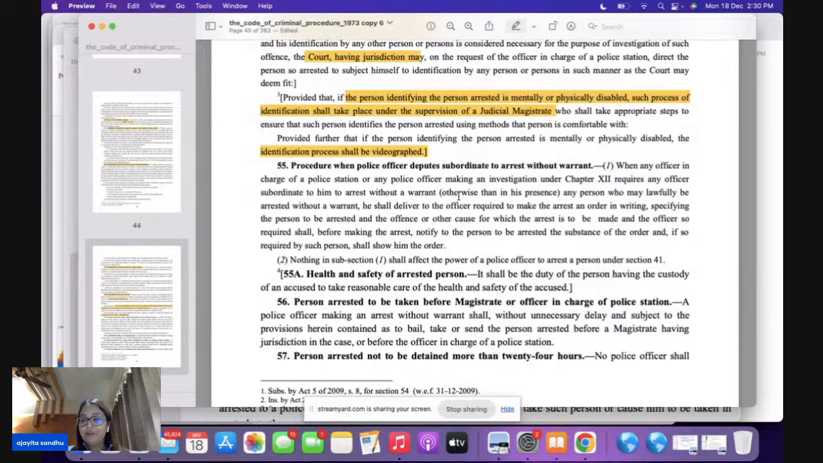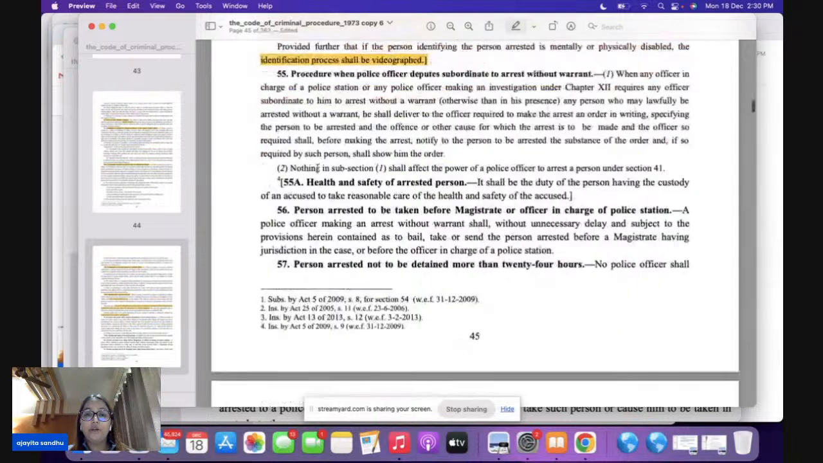Now in section 55, we are talking about a procedure when the police officer deputes a subordinate to arrest without a warrant also. So in such a case, what is going to happen? You can make an order in writing and you can specify that a subordinate can also arrest a person without warrant. 55A is very important.